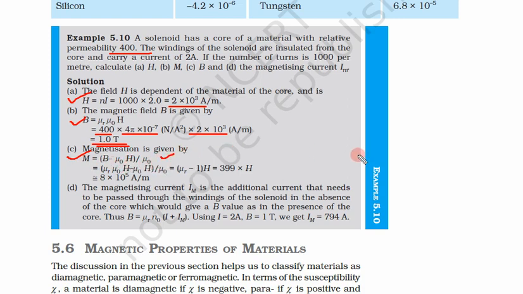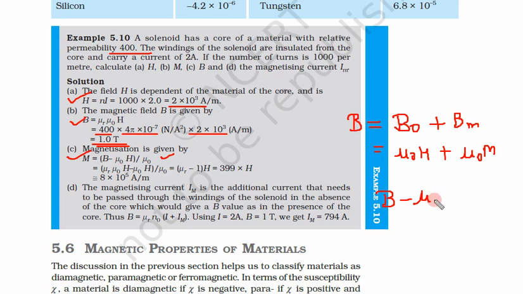So how do we get this formula? We know the magnetic field B is equal to B0 plus Bm. This B naught is equal to mu naught H, because H is equal to B naught upon mu naught, and this one was mu naught M. So this was the formula. What we have to calculate is M. So M is equal to, let us take this side, B minus mu naught H upon mu naught. So that is equal to M.